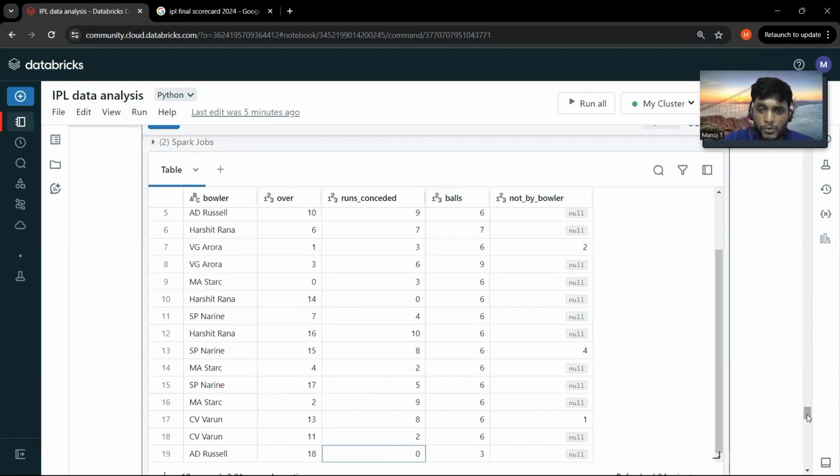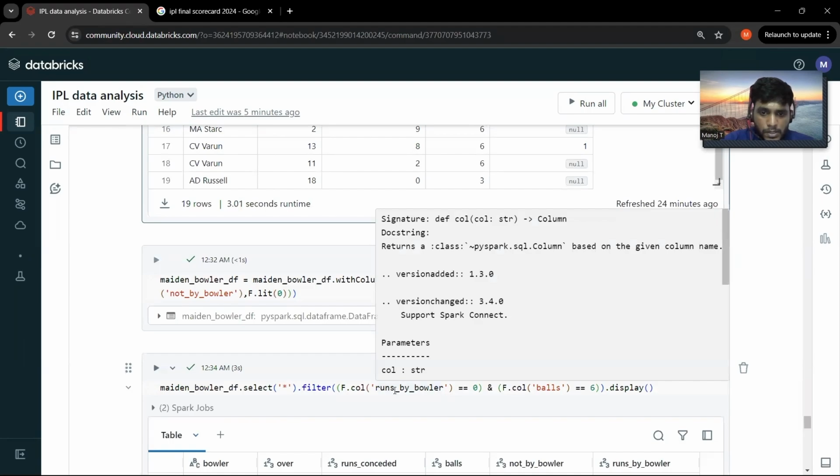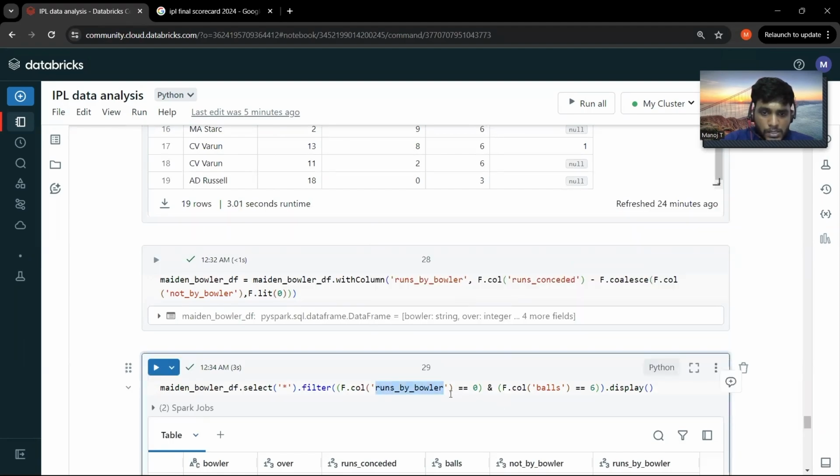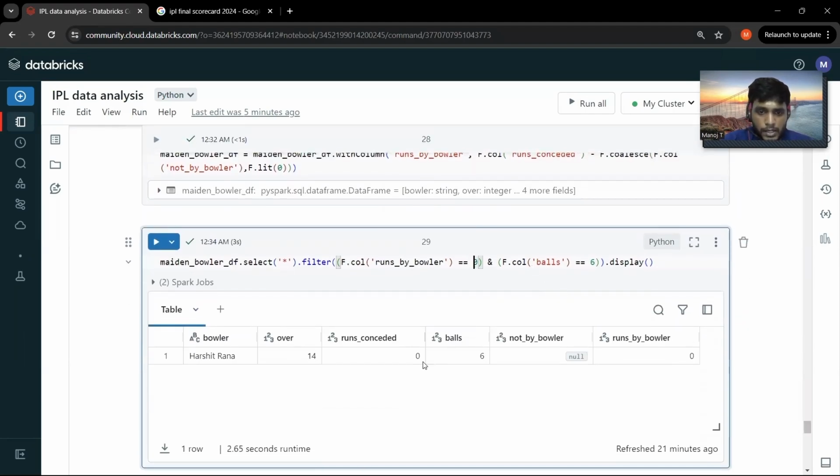So this definitely should not be considered, right? So I am filtering that out based on the condition that the runs by the bowler should be equal to 0, and the total number of balls bowled by the bowler should also be equal to 6. So if you see here, Harshit is the one who has bowled that over. It's the 14th over. He has conceded 0 runs and he has also bowled 6 balls.